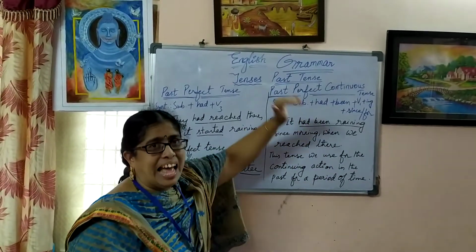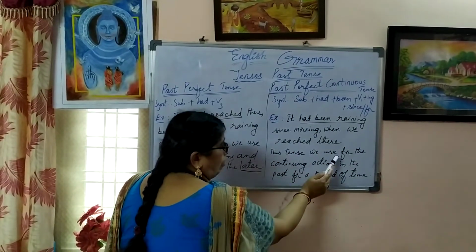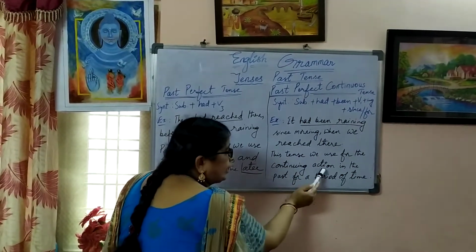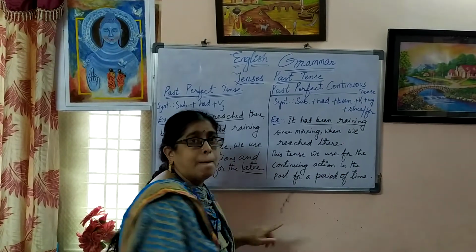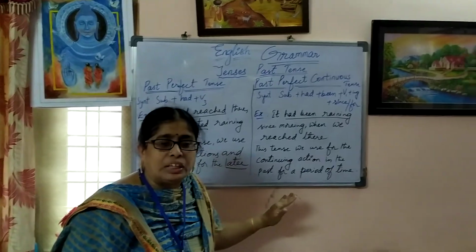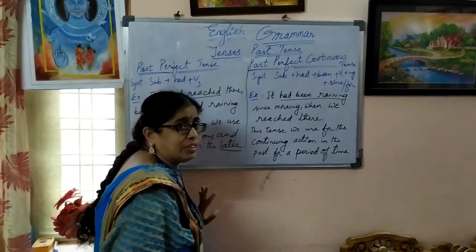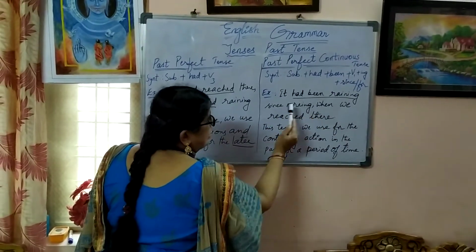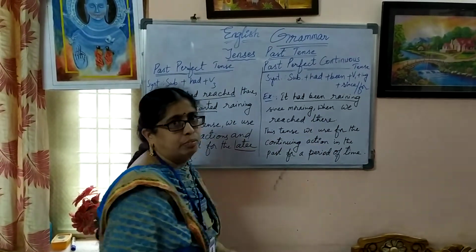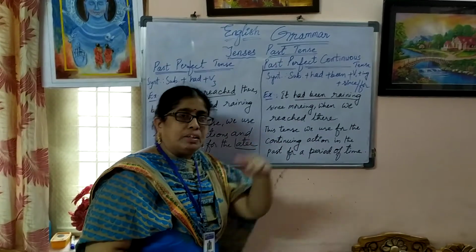We use this for the continuing action in the past for a period of time. This action should continue for a period of time. See, here is the example which I gave: it had been raining since morning when we reached there. Both are past actions only. We reached there. It was raining.